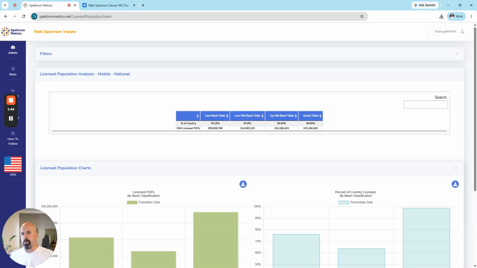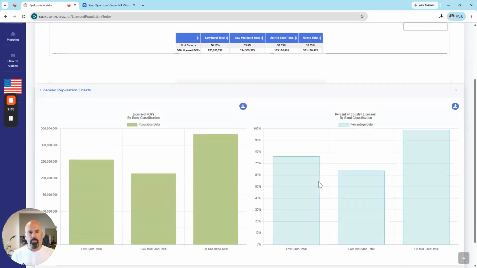Their lower mid-band spectrum would cover 63% of the US population, and their upper mid-band spectrum totals 98.89% of the US population. And thus, for a grand total, they can reach 98.89% of the US population.